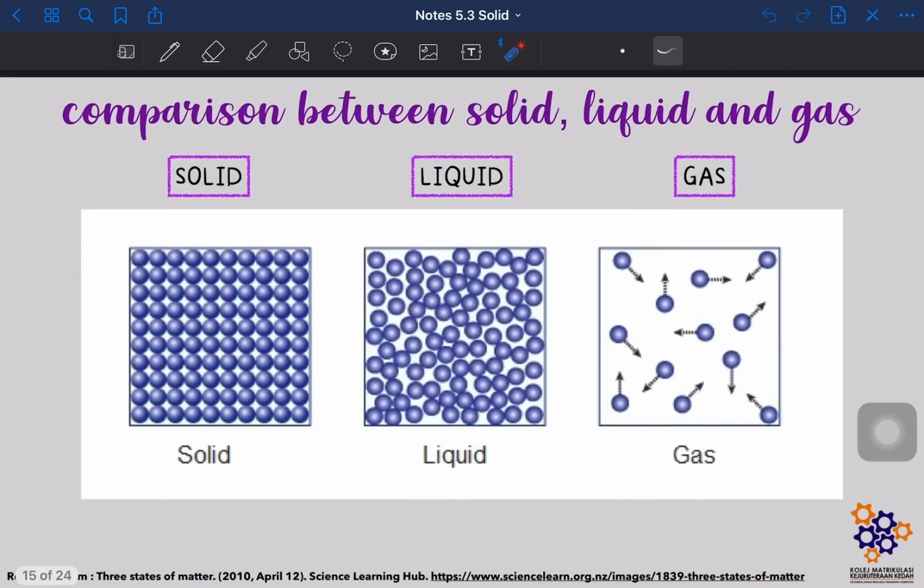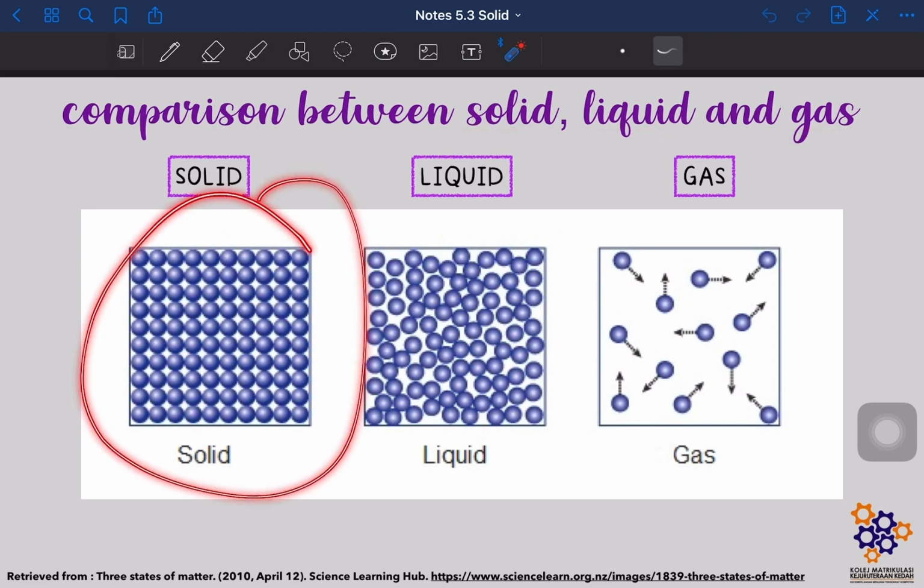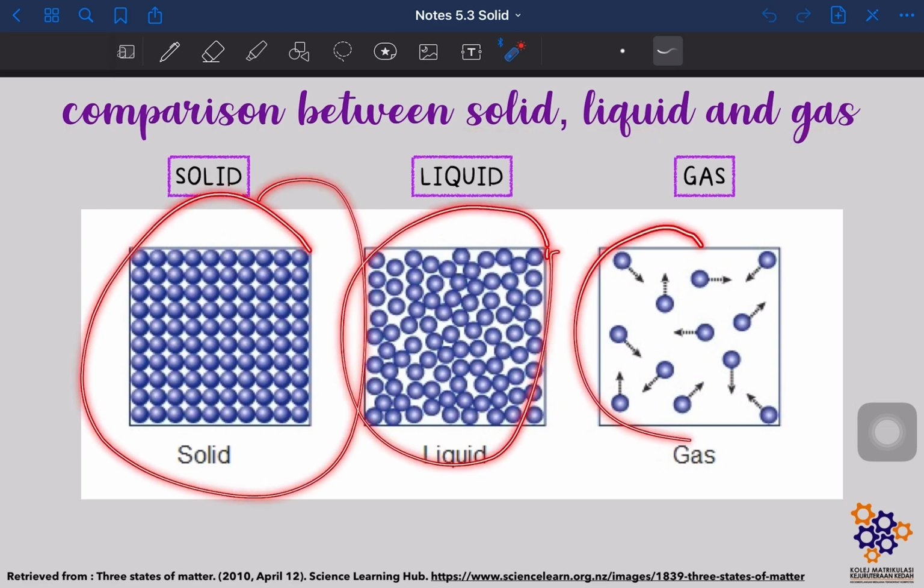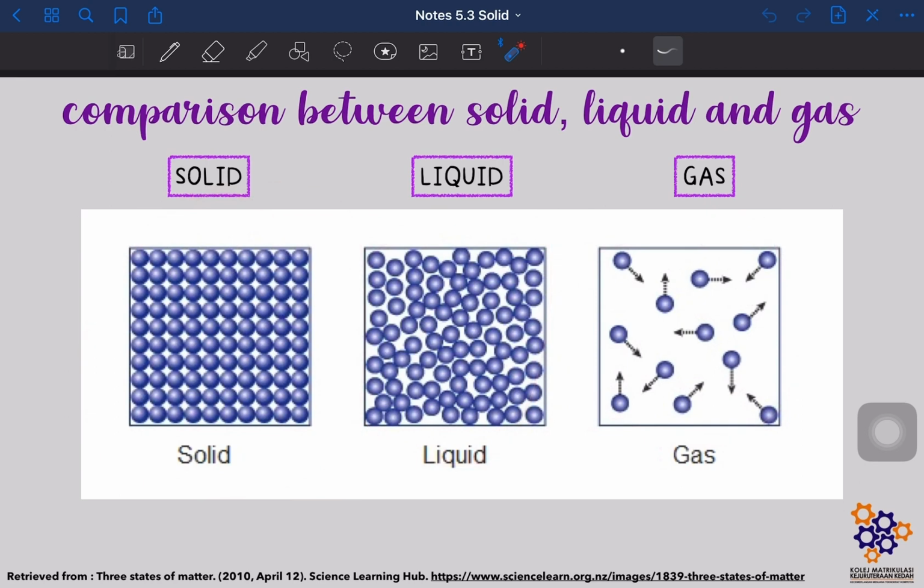Okay. Now, we are going into the last part of this subtopic, which is we are going to compare the solid, liquid as well as gas. So kita tengok ini arrangement of solid, liquid and gas. Okay, so kita boleh cakap pasal arrangement of the particles. Okay, dia punya molecular motion, dia punya intermolecular forces and so on.